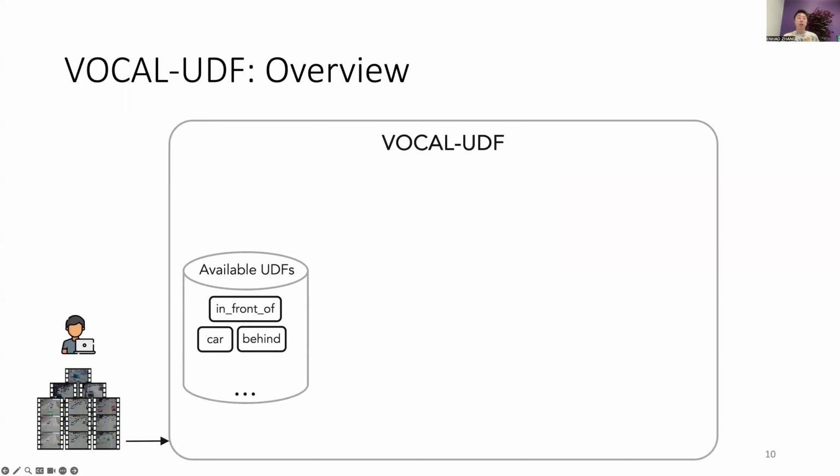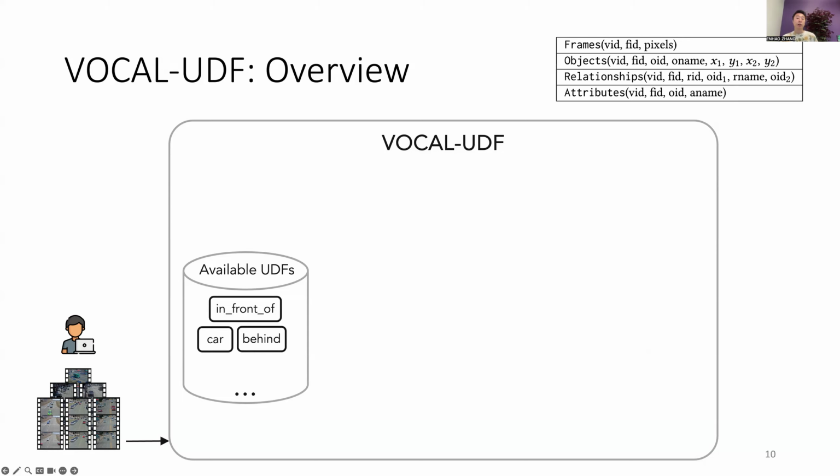To use the system, the user initializes the system with a video dataset and optionally a set of UDFs, but not necessarily all UDFs. And we use UDFs to extract objects, identify relationships and attributes from videos. And they can be captured into the objects, relationships, and attributes relational schema. And the frames table stores the image pixels of each frame. These UDFs take the relations as inputs, which include objects, relationships, and attributes that are already extracted, and also the pixels.